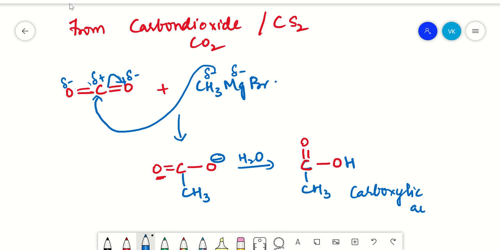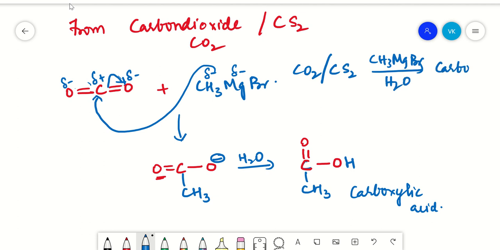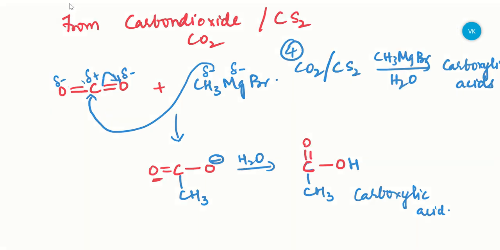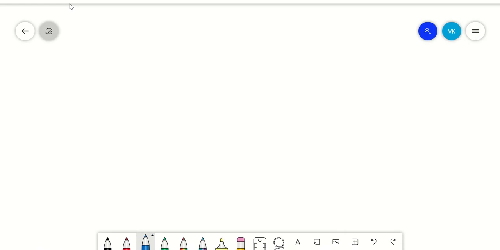You get a carboxylic acid from carbon dioxide. So from carbon dioxide or carbon disulfide, when your methyl magnesium halide acts on it, you get carboxylic acids. So this is your fourth example, that is with your methyl magnesium halide.